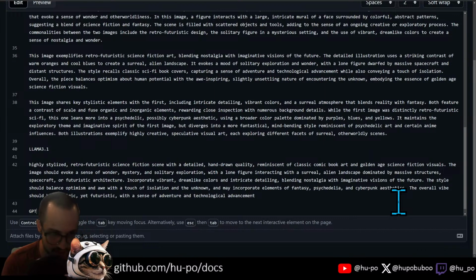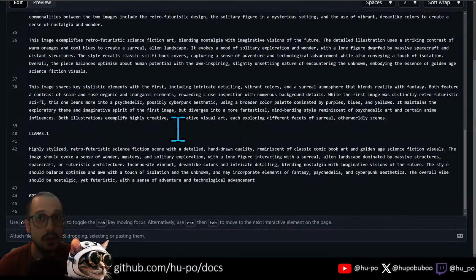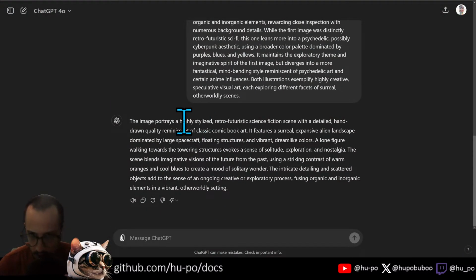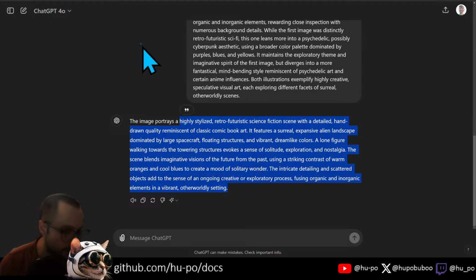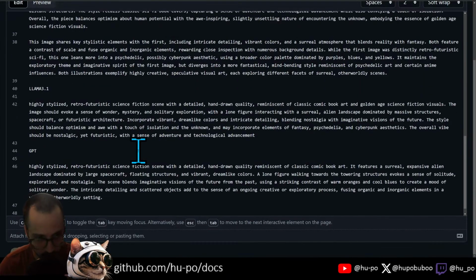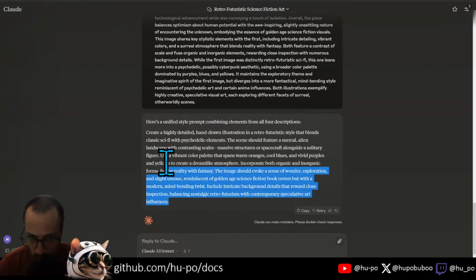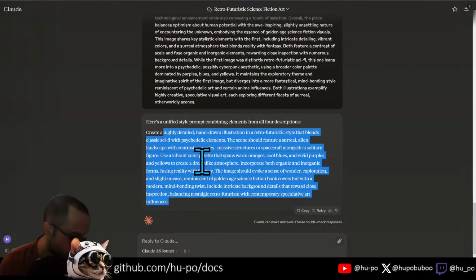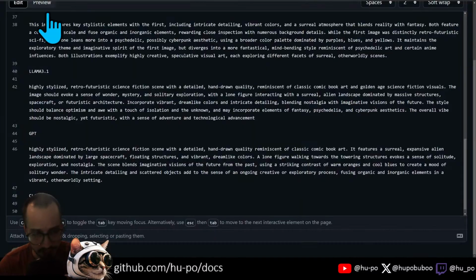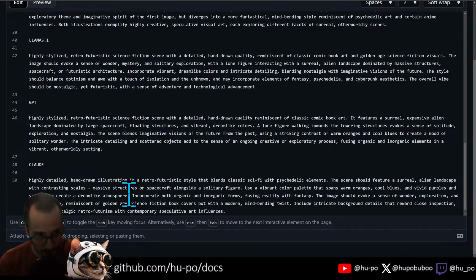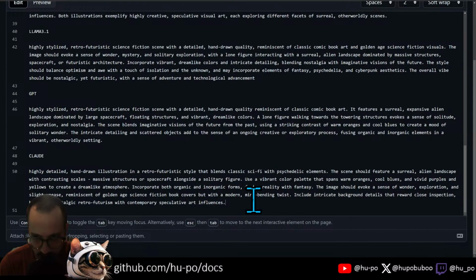Let's do GPT's style prompt. Boom. And then let's do Claude style prompt. Highly detailed hand-drawn illustration. Okay. All right, so now that we have all these style prompts, right, let's just proofread these a little bit. Highly detailed, classic sci-fi. I think this is probably fine.